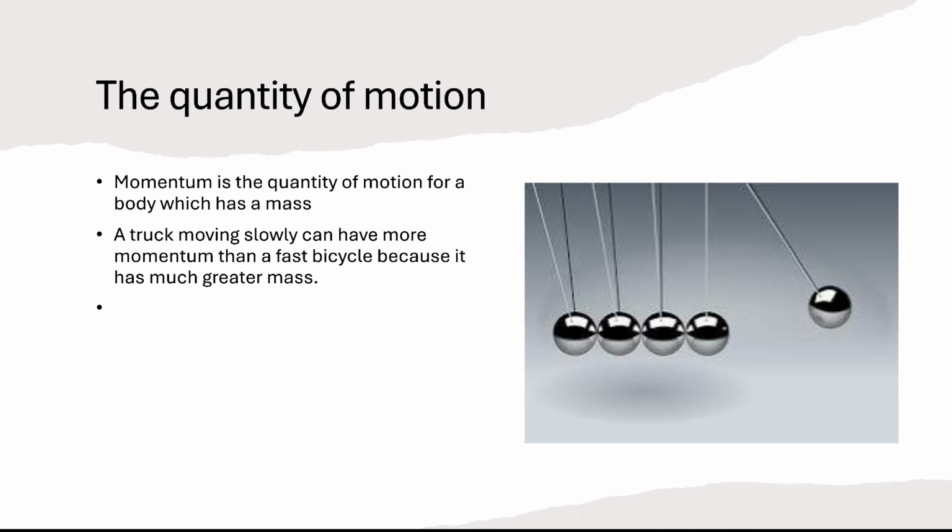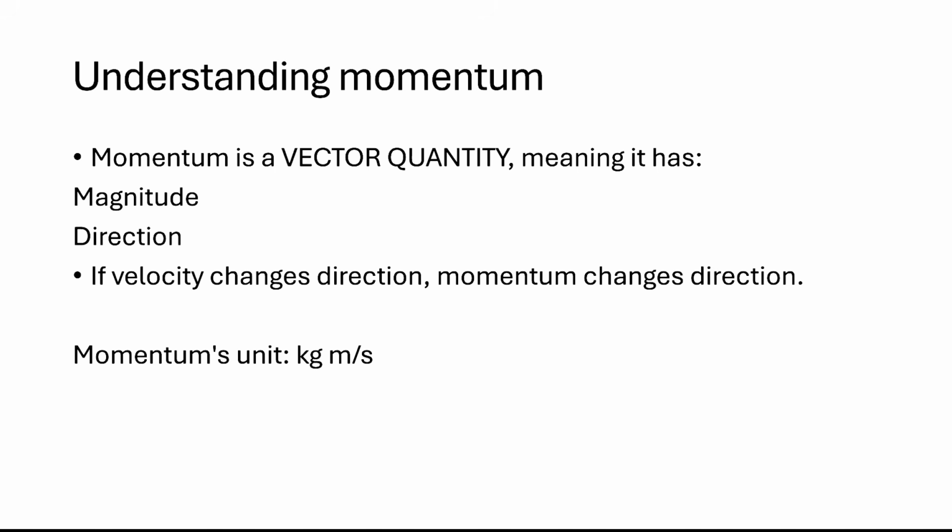Now let's understand momentum. Momentum is a vector quantity, so this means that it has magnitude and direction. Velocity is speed in a given direction. So if the direction changes, the speed might not change, but the velocity would change because it has direction as a component. So when the direction changes, the momentum also changes. For the SI units, the SI unit for mass is kg, and velocity is meters per second. If you combine them, the momentum unit is kg meters per second.